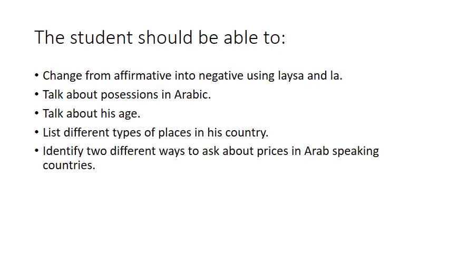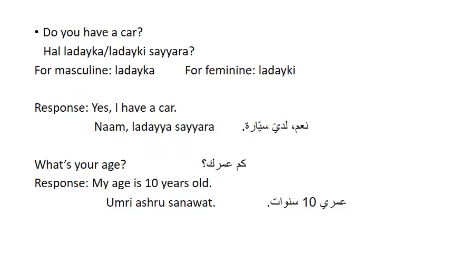Here we're going to make a general revision for all the objectives that were explained last week. So let's start. Foreigner level 2 student Marlon. Student should be able to change from affirmative into negative using laysa and la, talk about possessions in Arabic, talk about his age, list different types of places in his country, and identify two different ways to ask about prices in Arabic speaking countries.